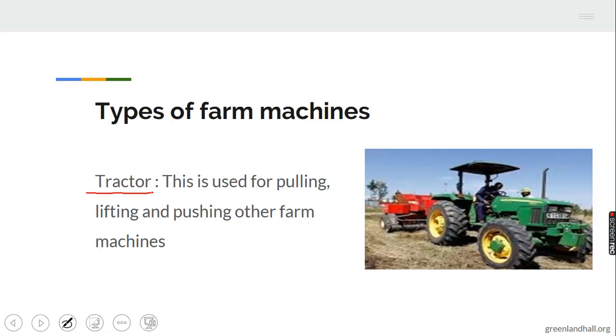Apart from pulling, pushing, and lifting power, some equipment such as processing and slashing equipment derive their power through the propelling shaft in the tractor called the power take-off shaft. Let's take note of that.